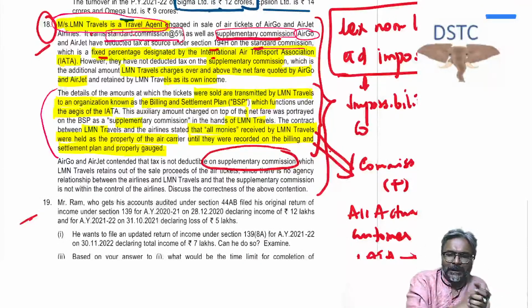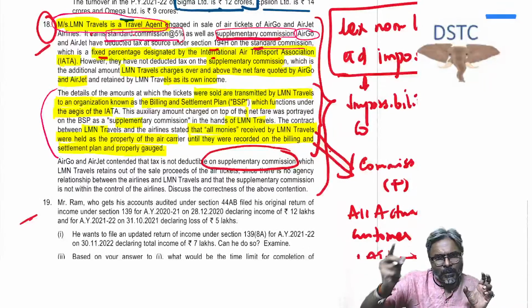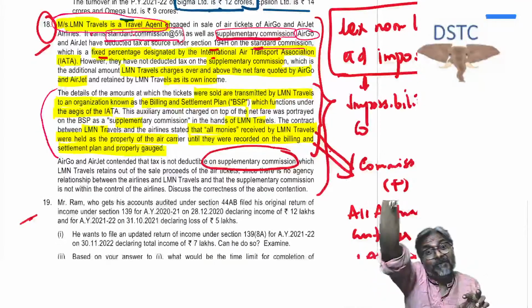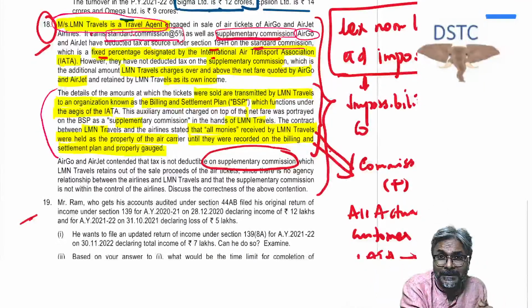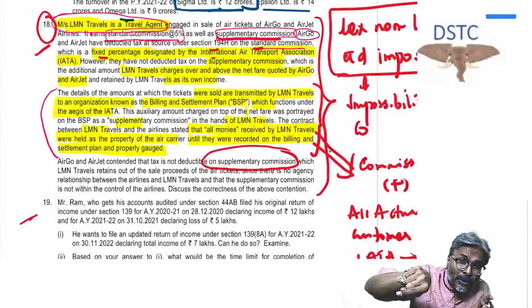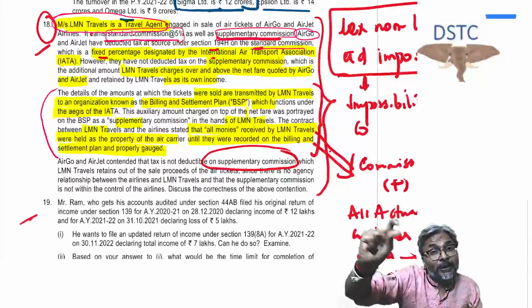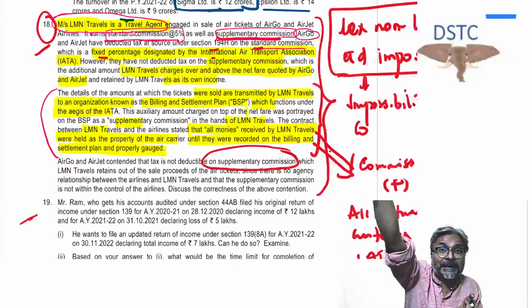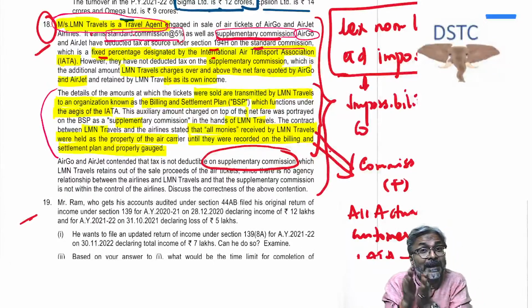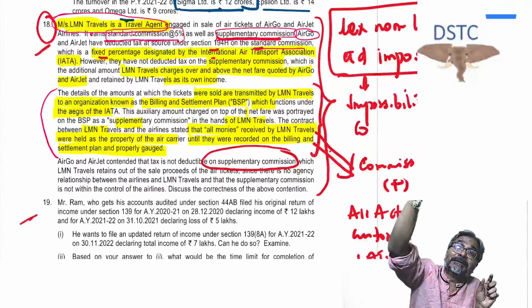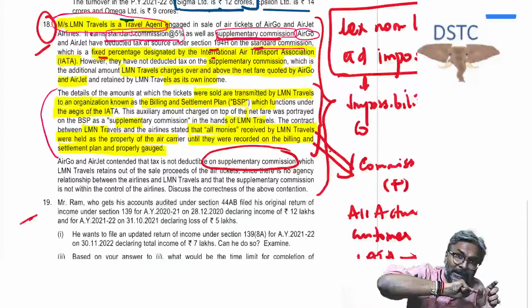Question number 2: is the airline company knowing the actual amount at which the agent is finally selling the ticket, so as to know how much supplementary commission they will have to give to the agent on that final selling price? Is this data available? So two questions. Does the final sale proceed come to the airline company?